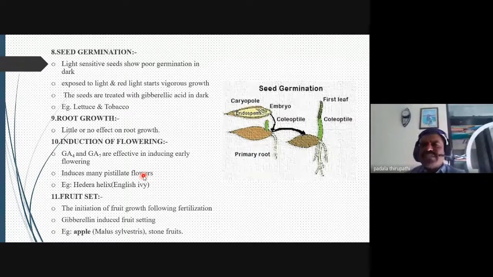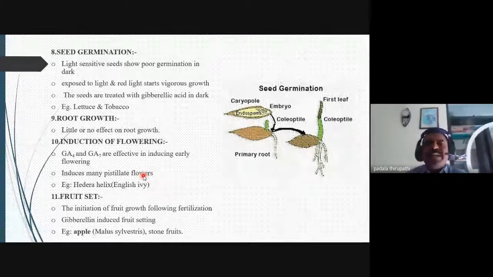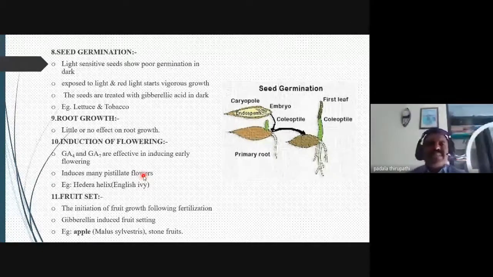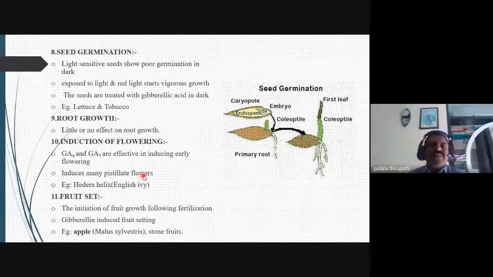Auxins very rapidly induce root formation in the cuttings of the stems. But here our gibberellic acid is only a little bit responsible for the growth of the roots. In some of the plants, we are not able to observe the growth of the root.